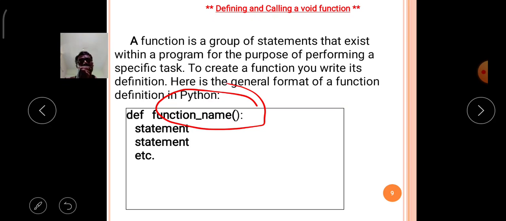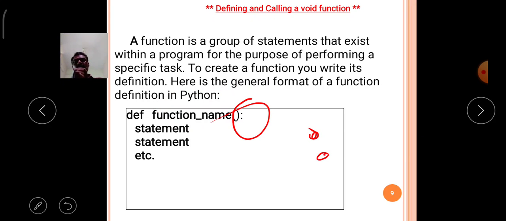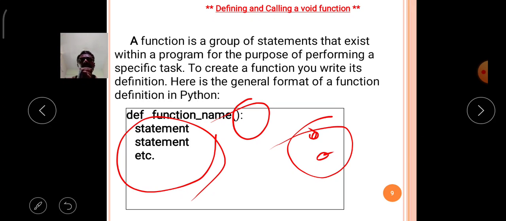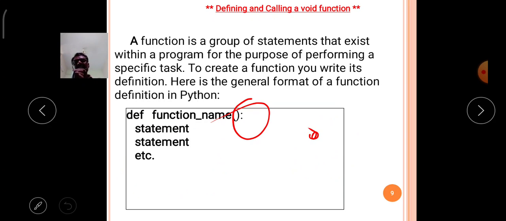Then use the colon. The colon indicates that the following group of statements becomes a block of this function. After the colon you write statement 1, statement 2, and so on up to n statements. Like that, user defined functions are defined in Python.